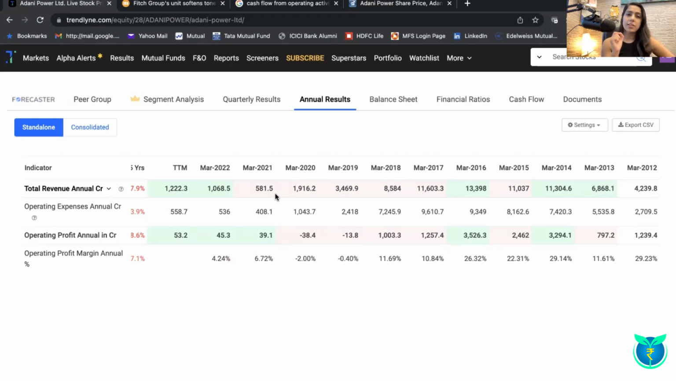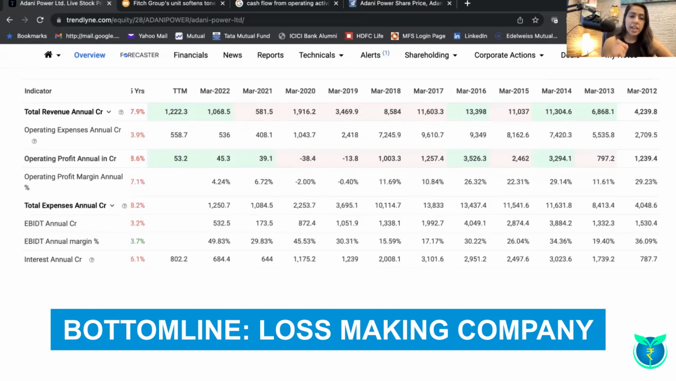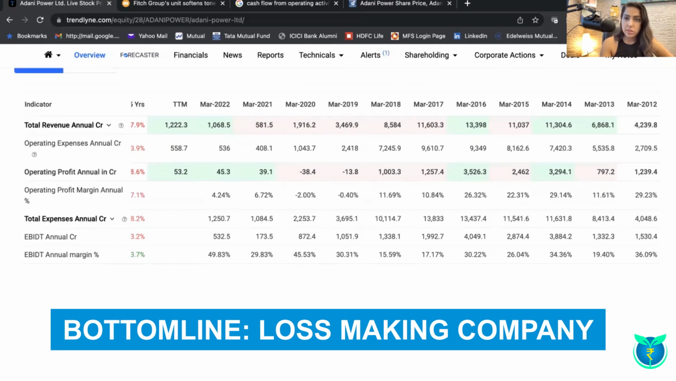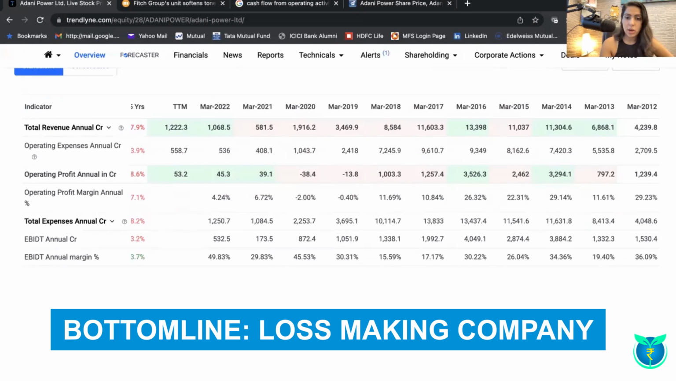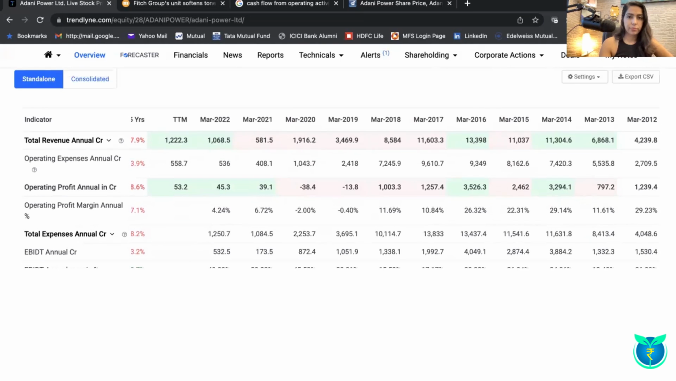Also keep in mind that from 2019 till 2021, there was a coal supply crunch in India, due to which the top line degrew. When you look at the bottom line or the profitability of the company, it has largely been negative in terms of its profit, and apart from 2 years, that is in 2014 and 2016, the company has been completely unprofitable.